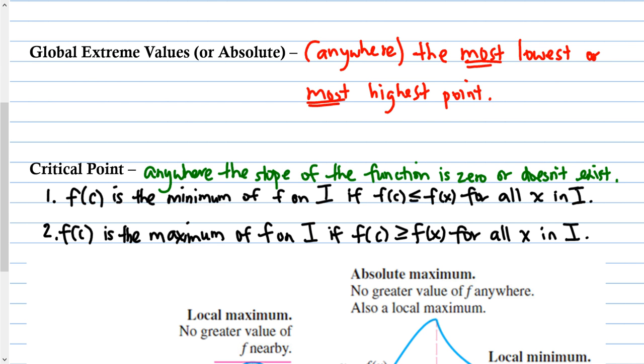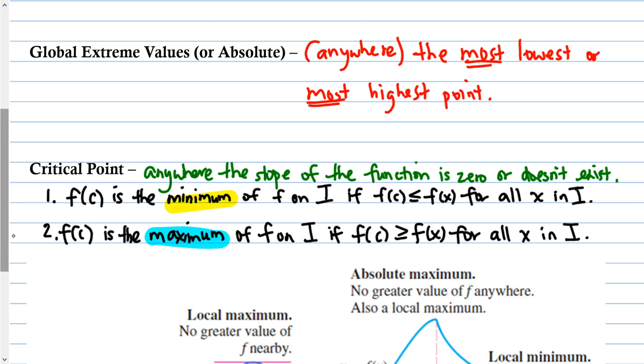So our maximum is going to be located at our y value that is the biggest. But of course, we find our x values to determine what the y value is. So this is a basic definition for minimums and maximums. And critical points are where we're going to find them.